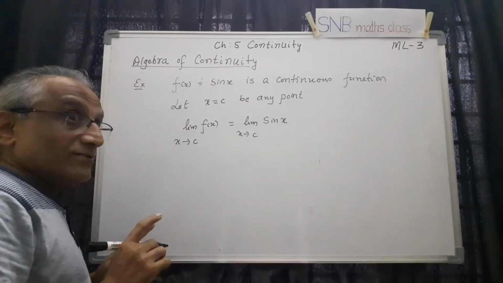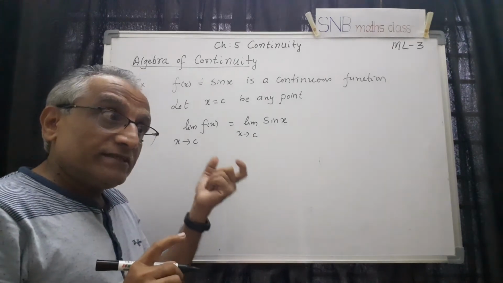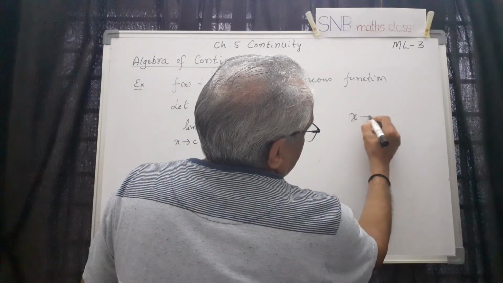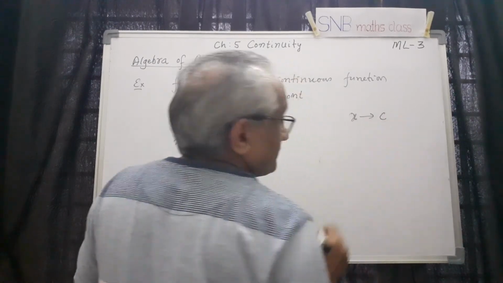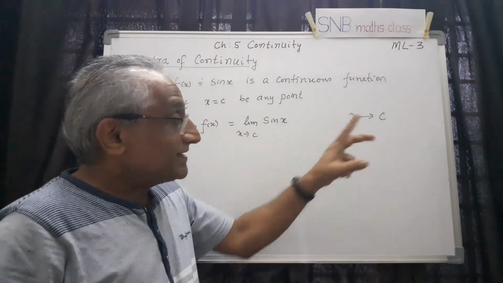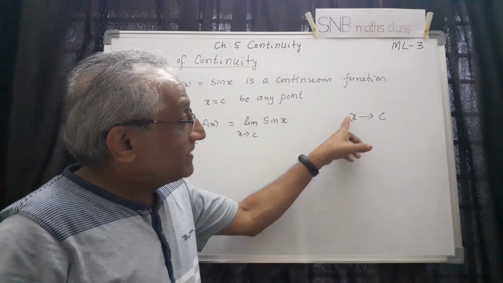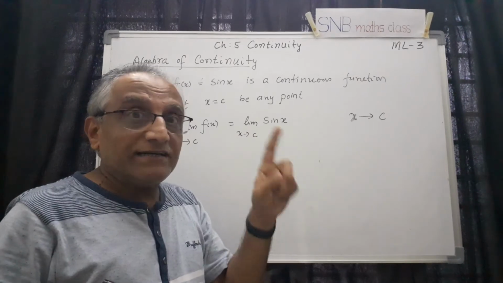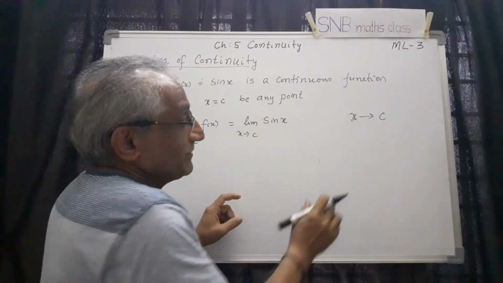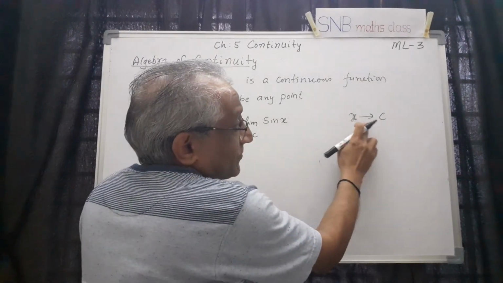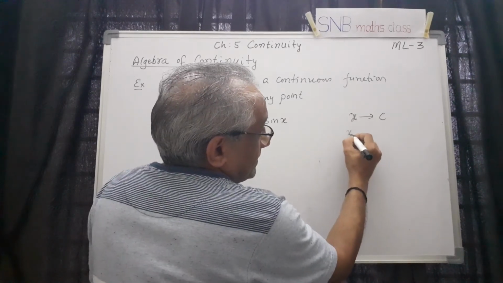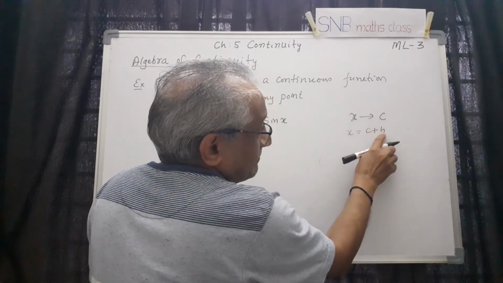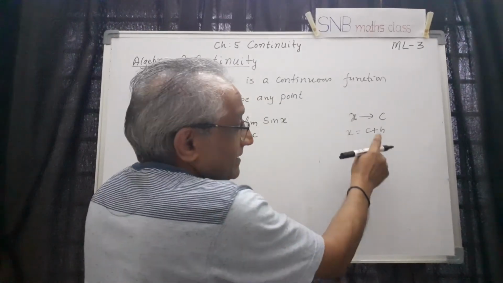Now you have to remember the technique which we used in the first year. Whenever a real number x tends to c, this indicates two things. One is x may be more than c, x may be less than c. That is the concept of left limit and right limit. Second, whenever x tends to c, x is not equal to c. Therefore, we can write x equal to c plus h, and this h can be positive, then right side, or negative, left side.